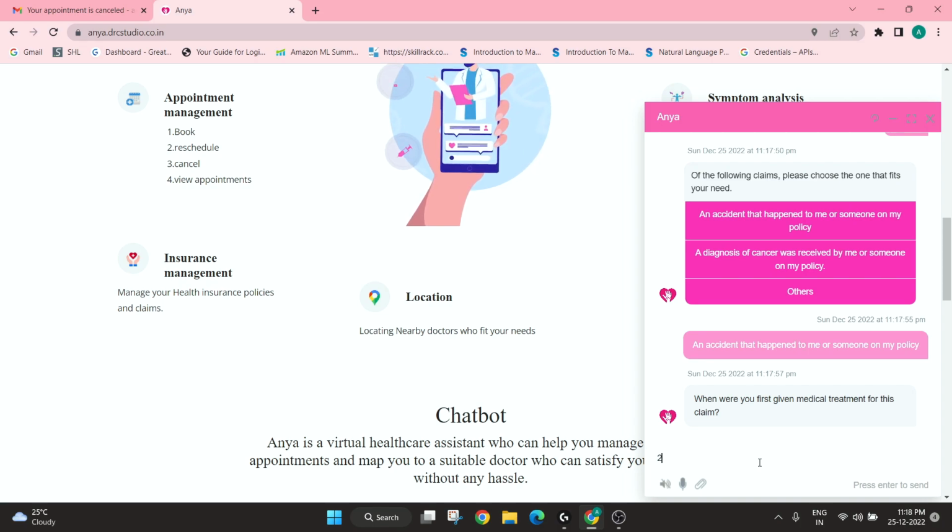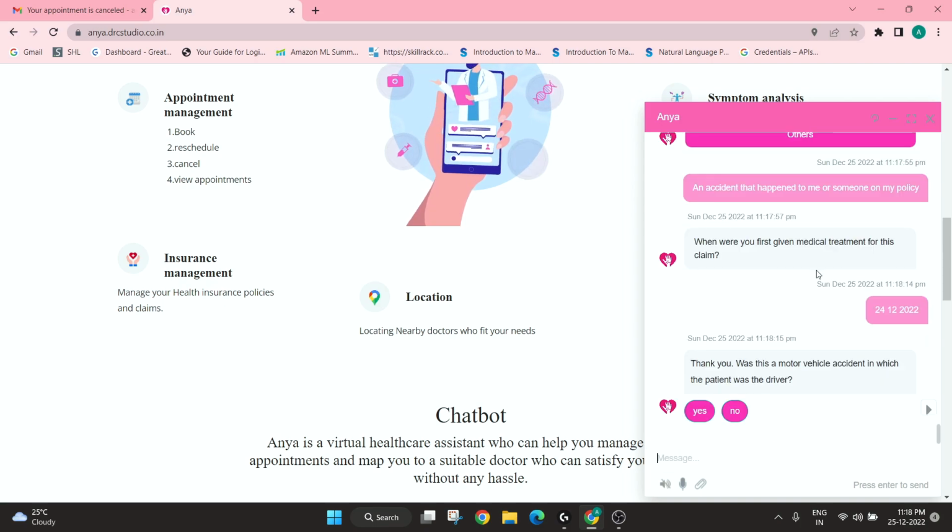Let us say I was given medical treatment for it yesterday. Anya is asking for this information so that the details of my claim can be stored somewhere.